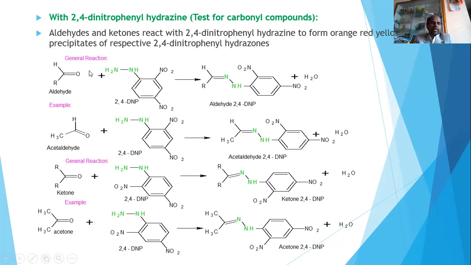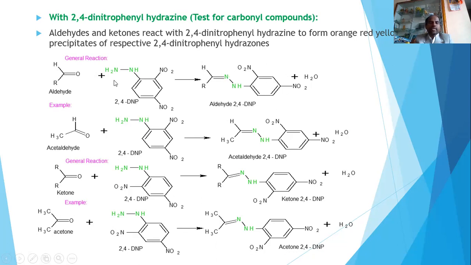So let's take an aldehyde. When this aldehyde is treated with 2,4-dinitrophenylhydrazine, it gives an orange-red precipitate. The formation of the orange-red precipitate indicates that the given compound may be an aldehyde. The orange-red precipitate is because of this structure.